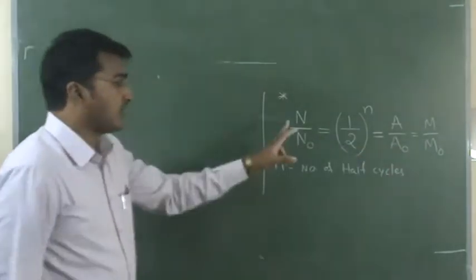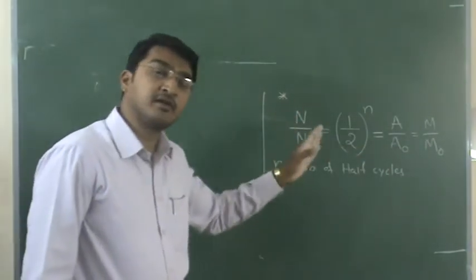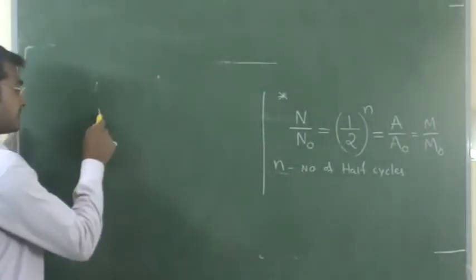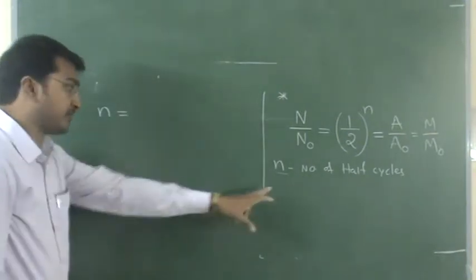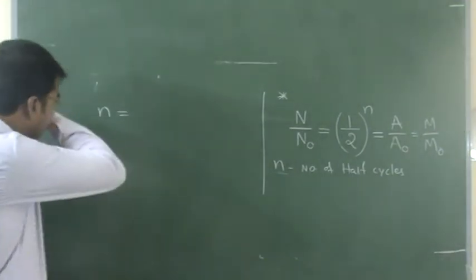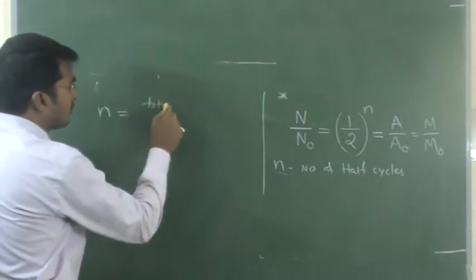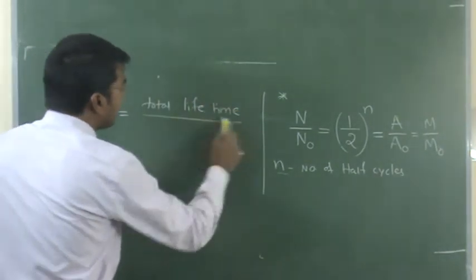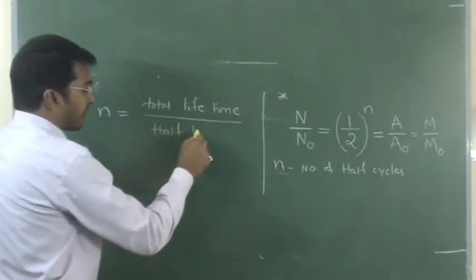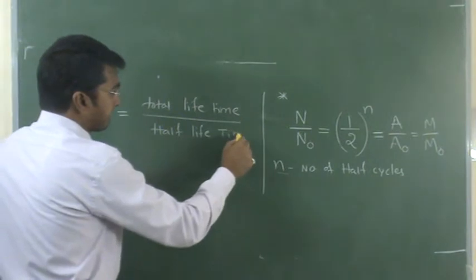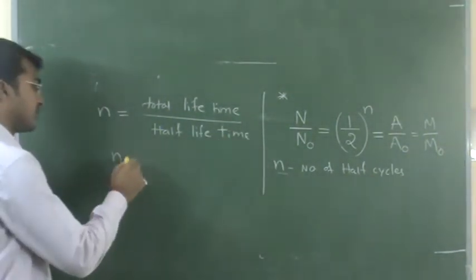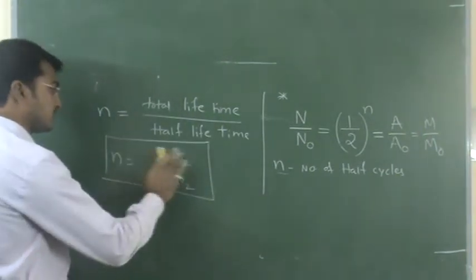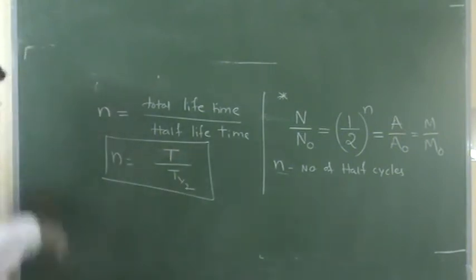This is an important formula to find the number of half-lives that have happened. The formula for the number of half-lives: N is equal to total lifetime divided by half-lifetime, capital T divided by T half.